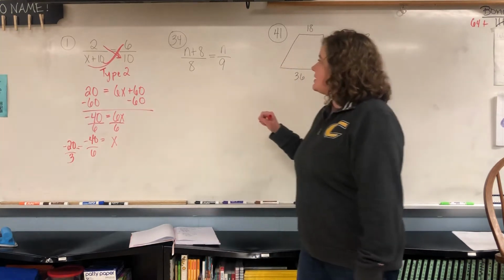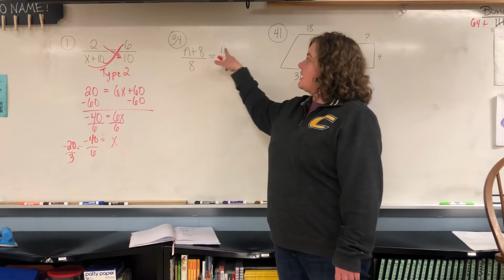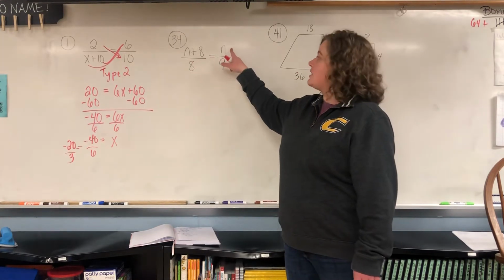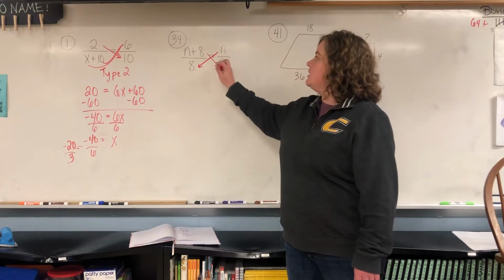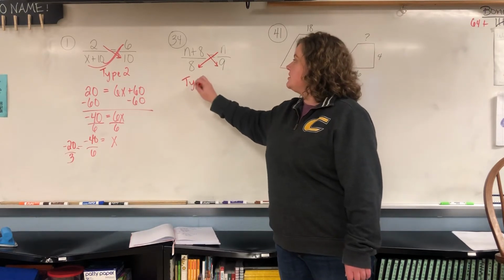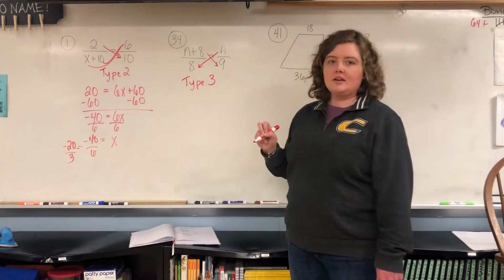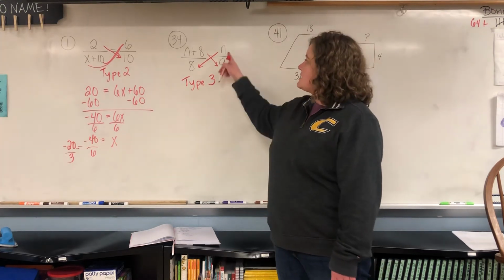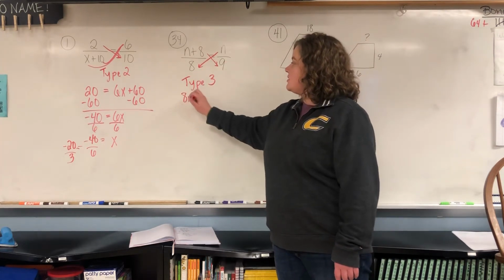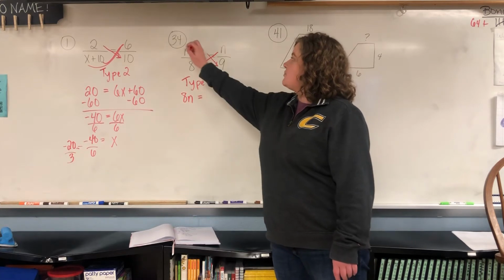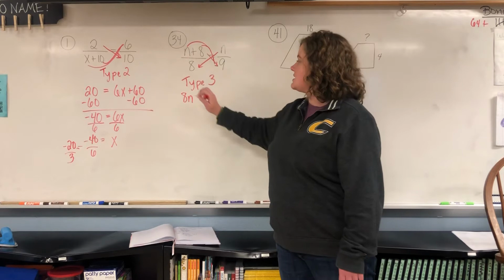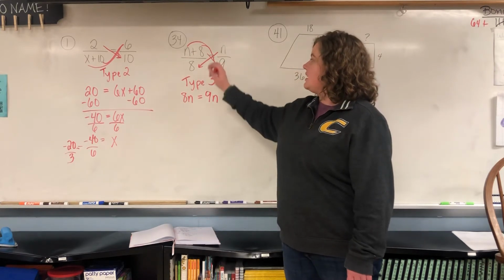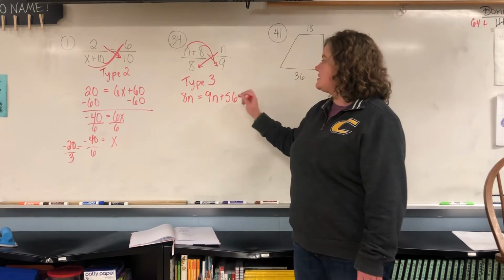Alright, so let's look at this one. This one's got n plus 8 and an n over here, and they're not going to end up multiplying by each other. They're going to be in different places. So that makes it a type 3. Alright, so we're going to multiply. So n times 8 gives you 8n, and then both of these have to multiply by 9, okay? So 9 times n gives you 9n, and 9 times 8 is 72.